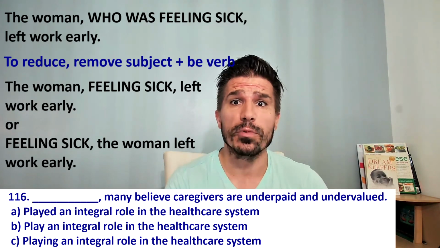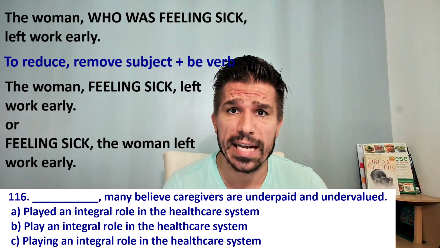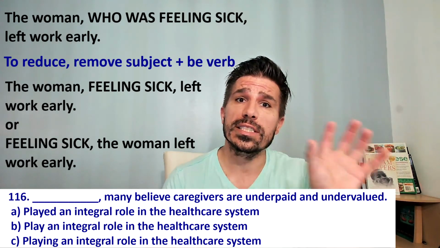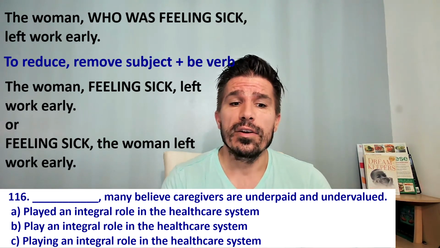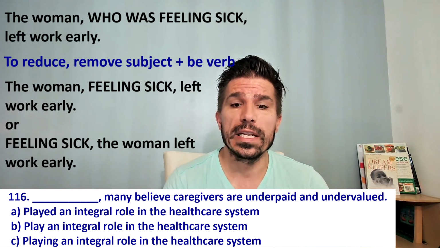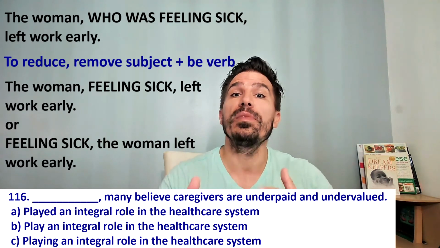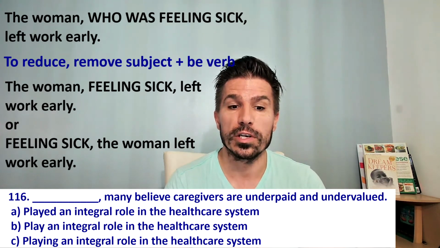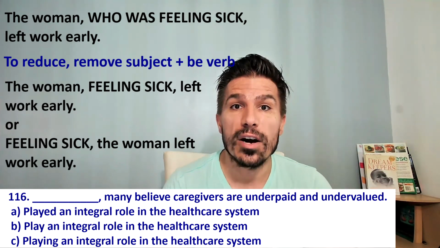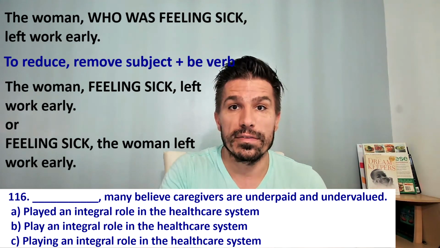That is a reduced adjective clause. And with the reduced adjective clause, you can also put it at the start of the sentence. So I can say, feeling sick, the woman left work early. This comes from the original, the woman who was feeling sick left work early. So this is called a reduced adjective clause. It can go at the start of a sentence.